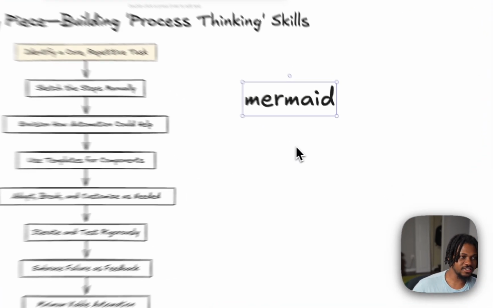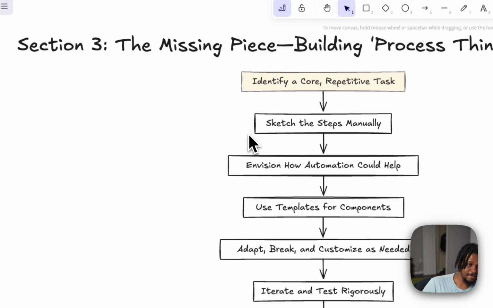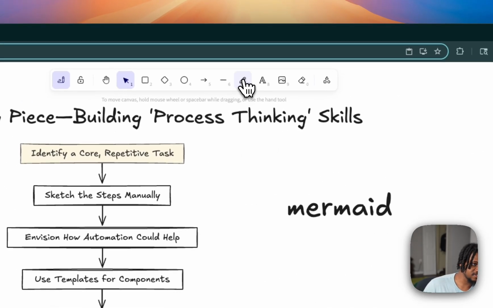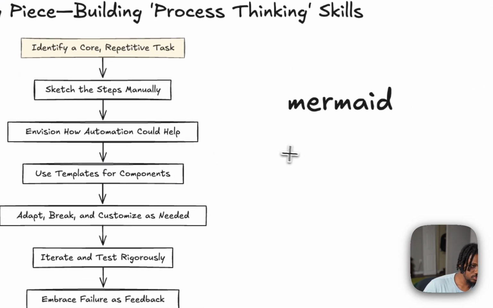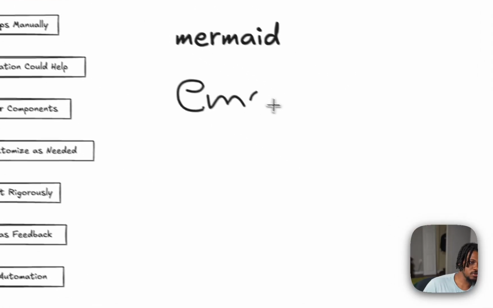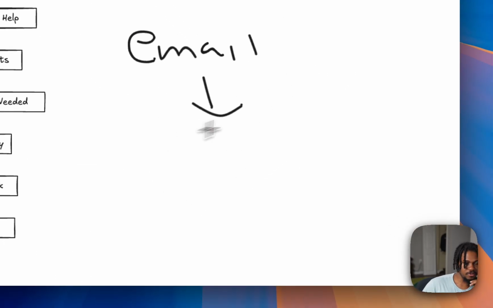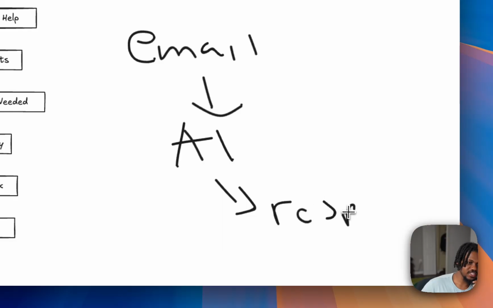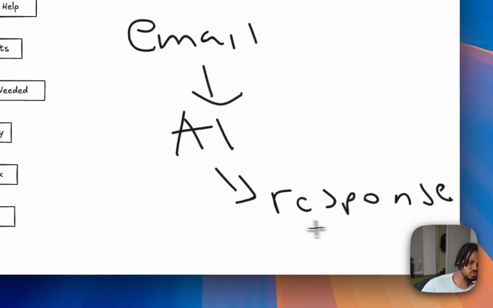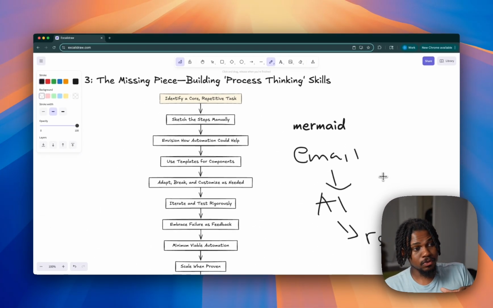So basically in this flow, we'd have something like this, right? We'd have email. We would have the AI that would ingest the email. And then we would have a response that we send out. So now we have this flow, right?